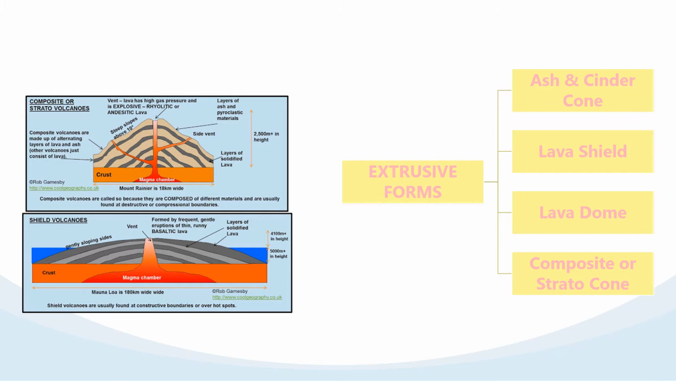Next is the composite cone. These cones grow very high by the accumulation of alternating layers of lava and ash. They start growing as cinder cones, but later on they develop into composite cones due to explosive eruption, which forms a layer of ash followed by the eruption of lava. The best examples you can take are Fujiyama and Vesuvius, which are composite cones.